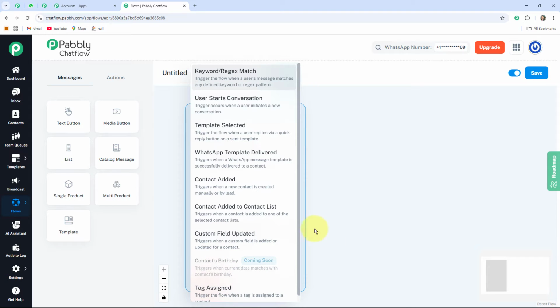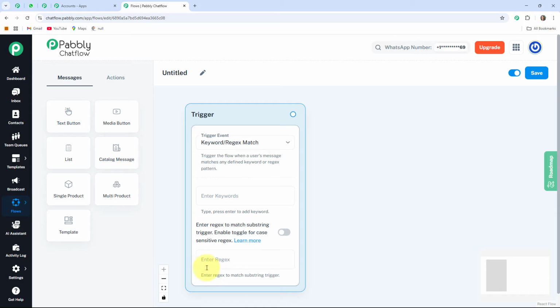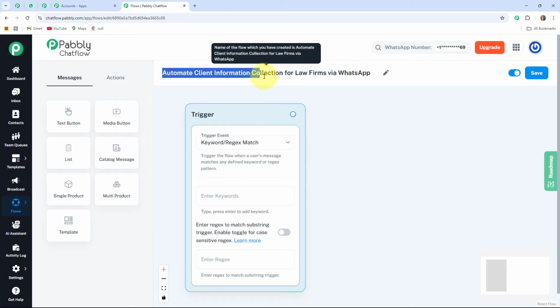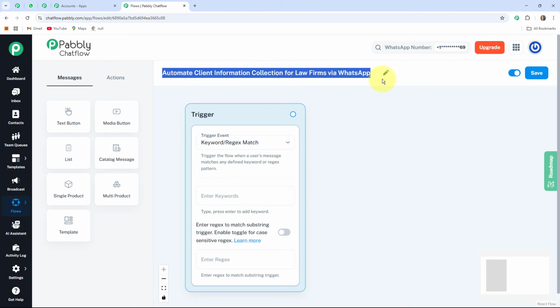It is coming soon. I am creating this WhatsApp chatbot with the help of keywords. So here I am selecting this. But before starting the creation of our chatbot, you have to provide a name to your bot for what you are creating. Here I provided, that is automate client information collection for law firms via WhatsApp.